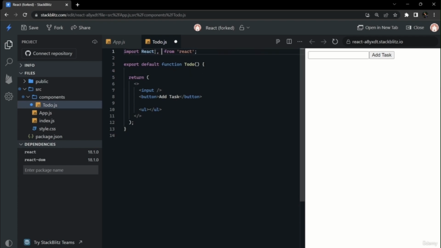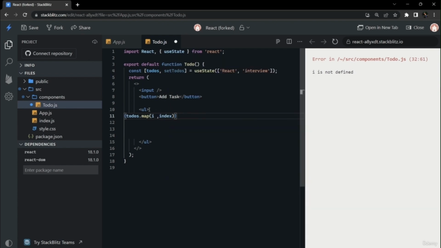We need one state for maintaining our tasks. So we have imported useState from React, and we create a state todo using useState. We will add some tasks initially to our state, so that we can see if our list is working or not. Inside of our ul, we will create an li using the map operator on our todo tasks. We have applied map on our todo list, and we will output our list.